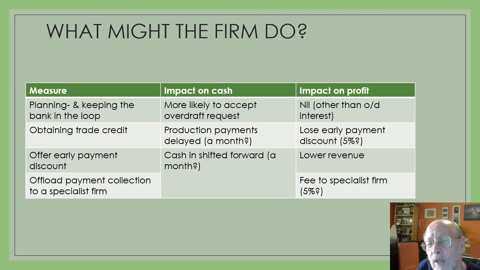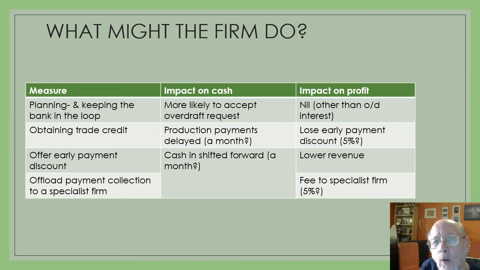Now, is there anything we can do to get the payments in a little bit earlier? Well, yeah, we could offer our customers an early payment discount. So if they pay in the month that they receive the goods, basically paying cash on the nail, then we could offer them slightly lower prices. Or alternatively, what we could do is offload those debts. We could sell those debts to a specialist firm whose job is basically to chase up debt.